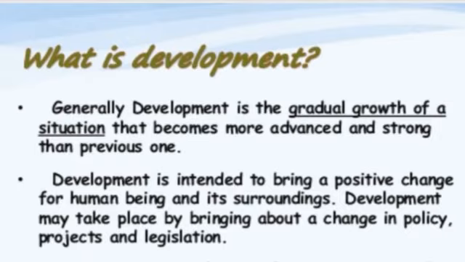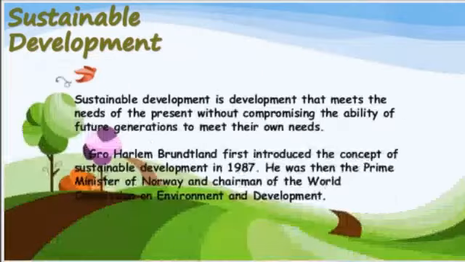Here in this slide we can see the sustainable development. What is this sustainable development? We have seen the definition of the development, that is the gradual growth of a situation which leads to the overall development of the human beings and its surroundings. Right? So here sustainable means what? It is that development which meets the needs of the present without compromising the ability of the future generations to meet their own needs.